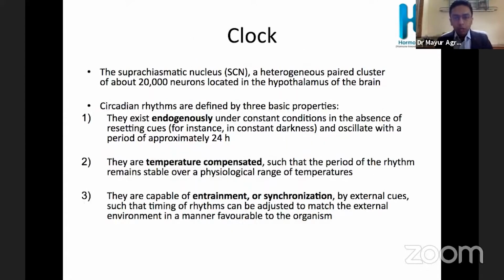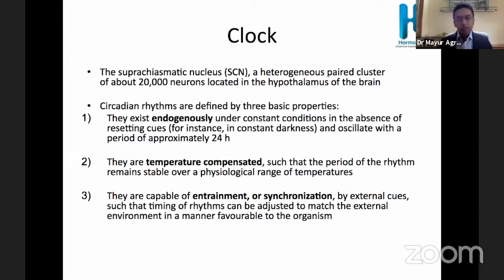So coming back to the clock, the suprachiasmatic nucleus is a 20,000 neuron cluster in the hypothalamus. It has three basic properties: endogenous, temperature compensated, and entrainment. By endogenous, what it means is that under constant conditions, without any external stimulus also, it will have its own oscillation, approximately around 24 hours, the circadian rhythm.